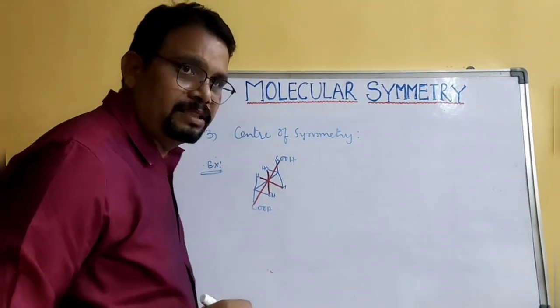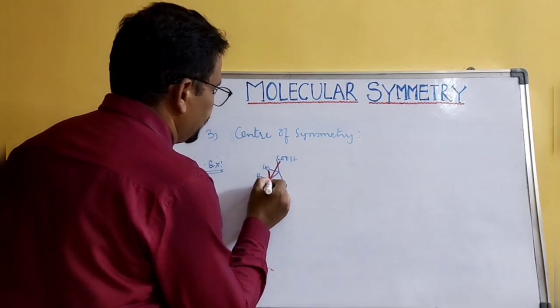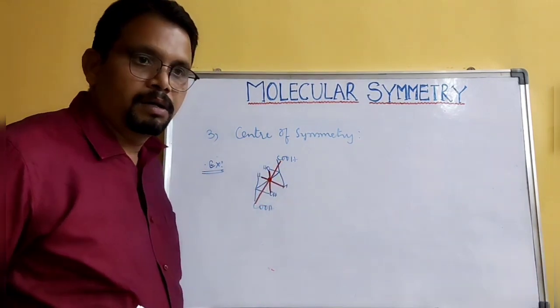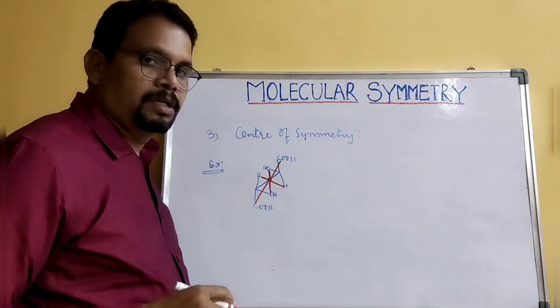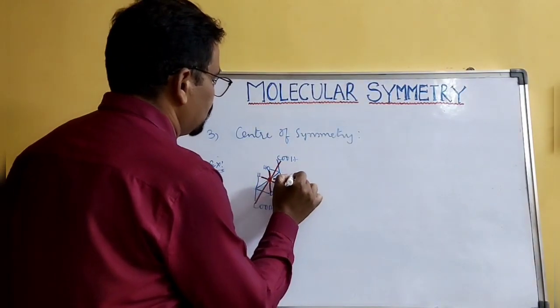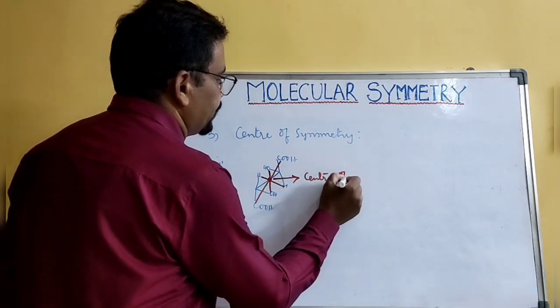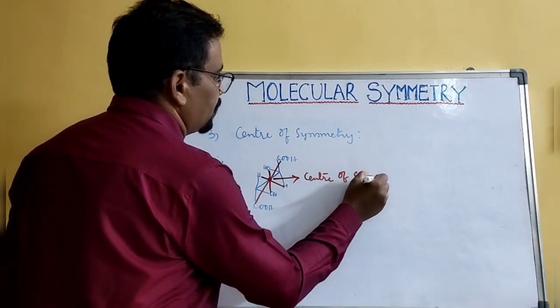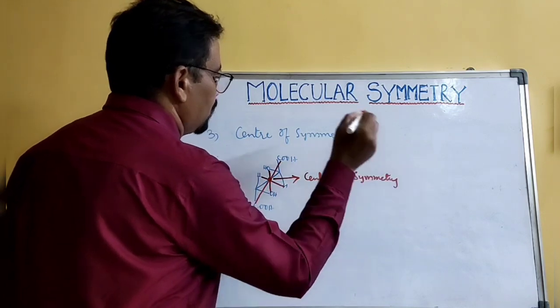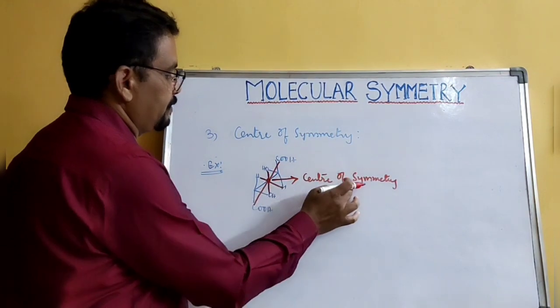When you connect the opposite groups, you get a point where all the connections meet at one point. So this is called center of symmetry. Okay, so this point is called center of symmetry.